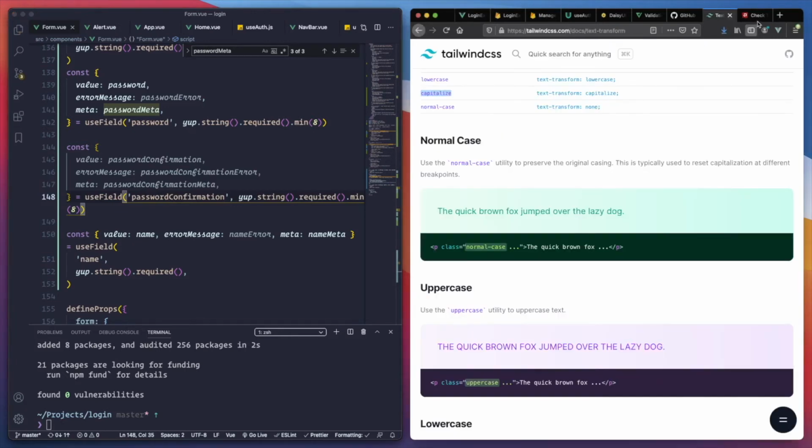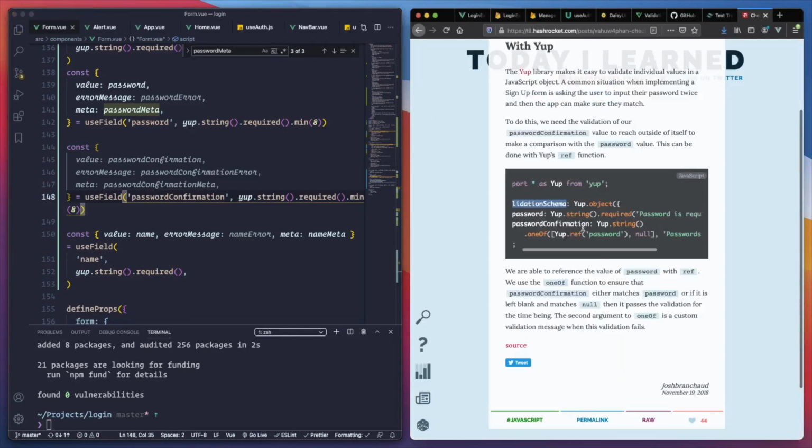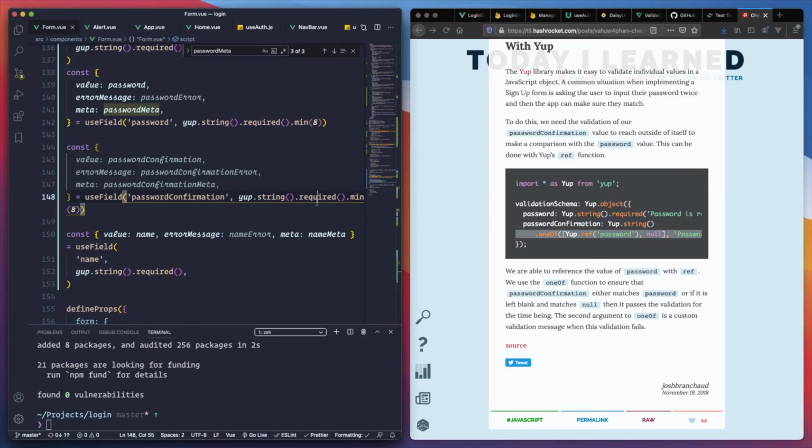The example that they gave us here is a job string. We have that, and one of password should be matched. It doesn't matter that we don't put the required because the password is required. So we just put that one here. Let's see.